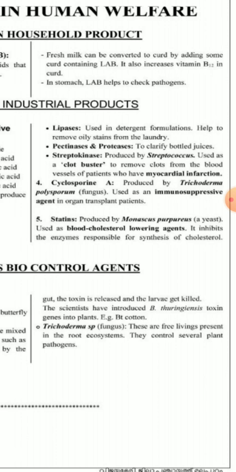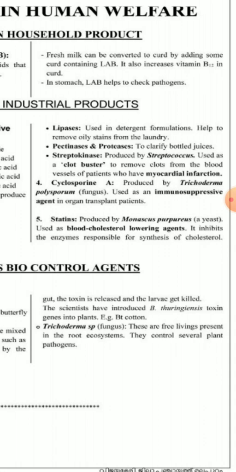The scientists have introduced Bacillus thuringiensis toxin genes into plants. The example for it is Bt cotton. The next biocontrol agent is Trichoderma sp. It is a fungus, and these are free living and present in root ecosystems, and they control several plant pathogens.